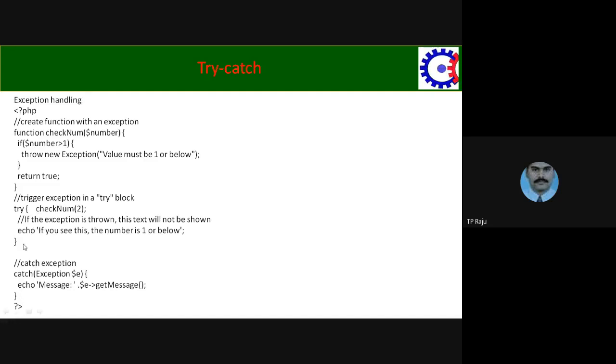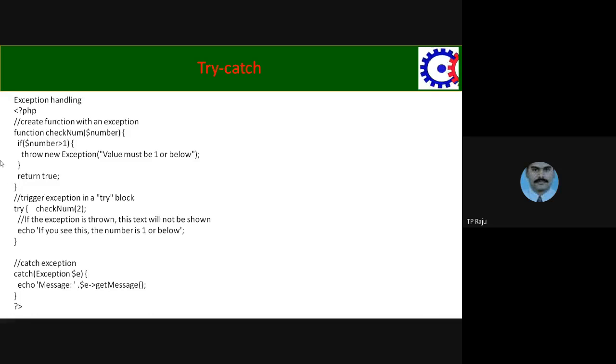Next, in the try block, we are simply calling the function by passing the value 2. That means the checkNum function executes inside the try block with the value 2.